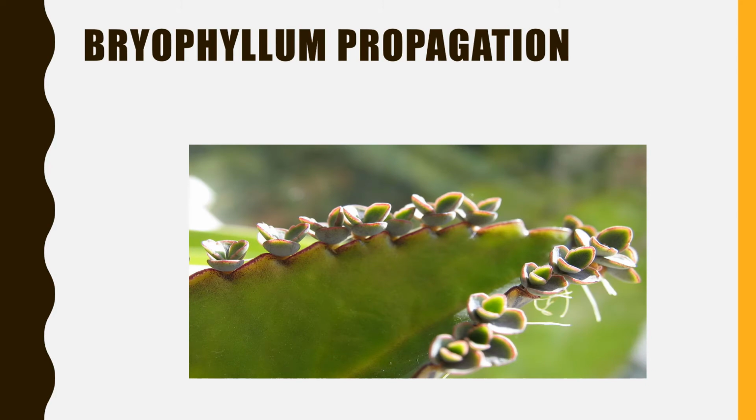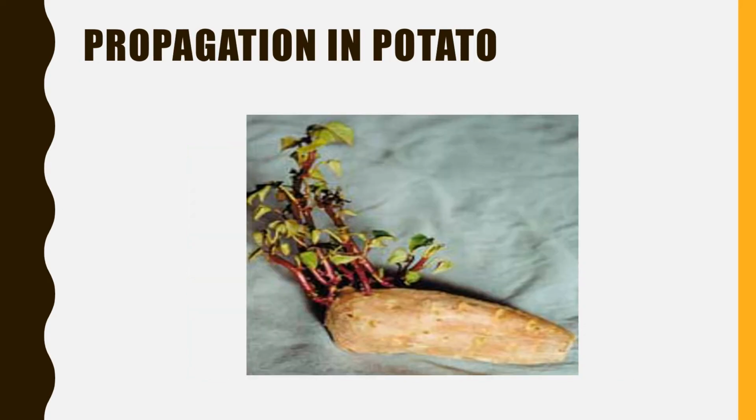See, this is the picture. This is a leaf of bryophyllum and you can see in its margin there are small plantlets. Further, they can be detached from there and put into the soil, and we can have a new plant. So many plants we can have from a single leaf. This is a potato tuber, and as the potato bears buds, we can have plants from a single potato as well. We don't require any seeds here.